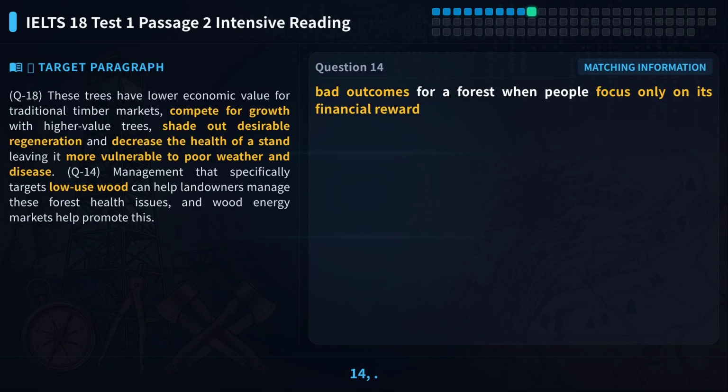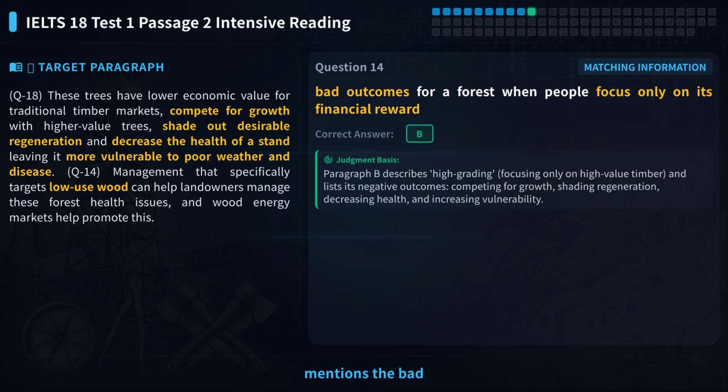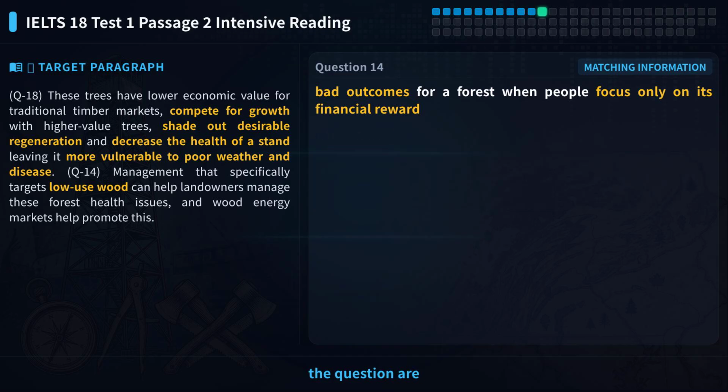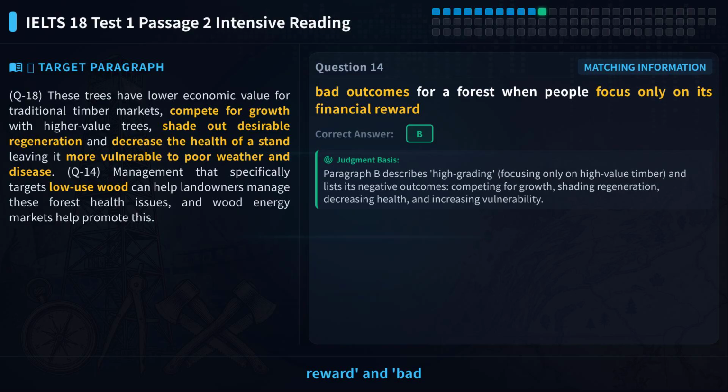Let's look at question 14. It asks you to find which paragraph mentions the bad results when people only care about money from a forest. Please pause the video and try to find it yourself. The keywords in the question are financial reward and bad outcomes. We need to find a paragraph that has both of these ideas.